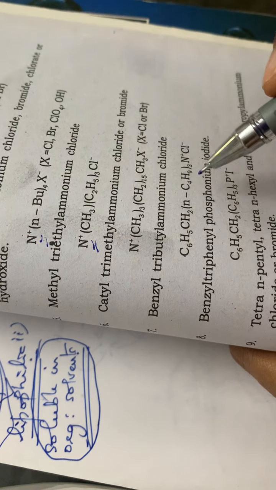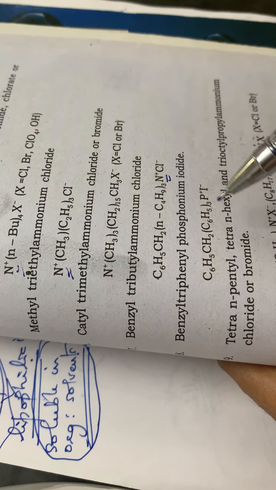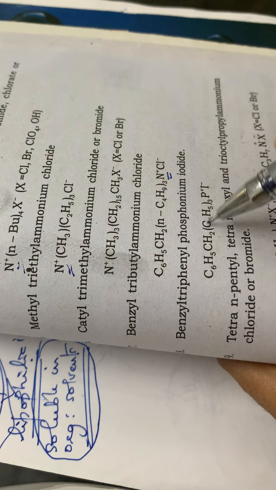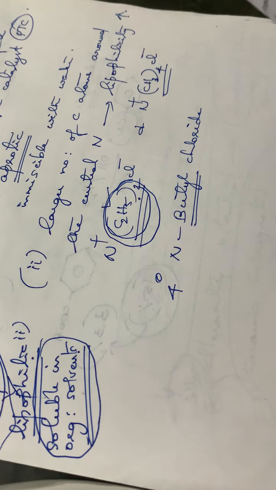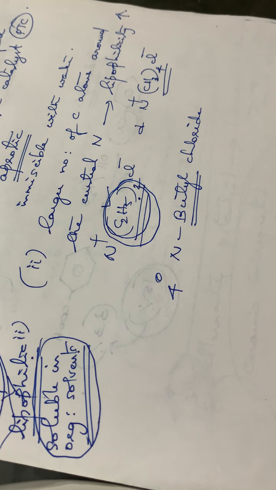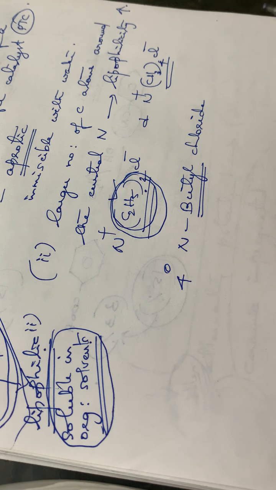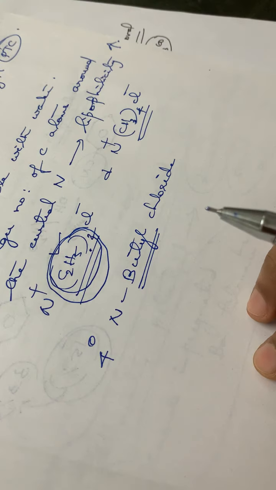It has got an N plus, isn't it? All of them will be having an N plus, and here it has got P plus. Okay, so the main thing is that while considering the case of PTC, it should be having a nitrogen atom and also a longer carbon chain. Okay. Then the next is advantages of using phase transfer catalysis.